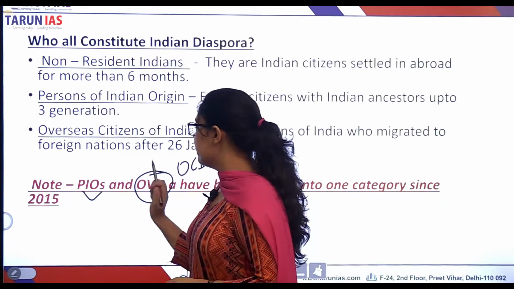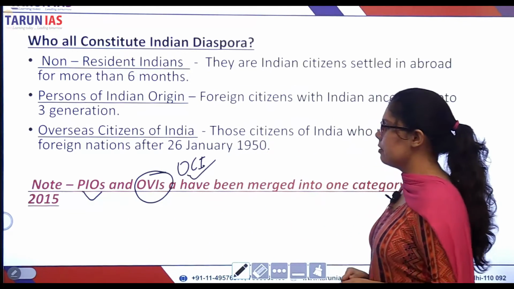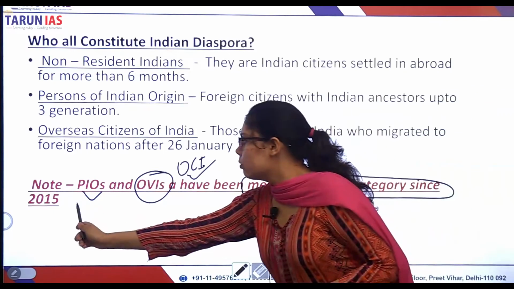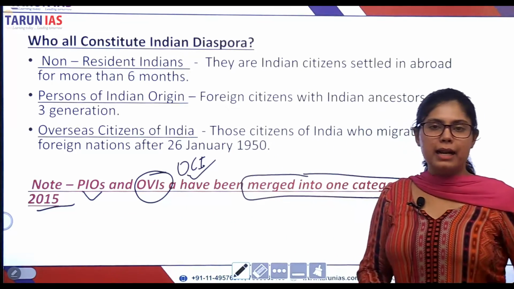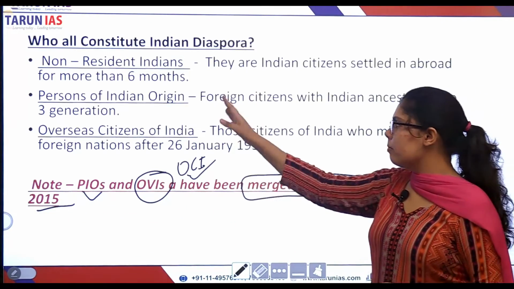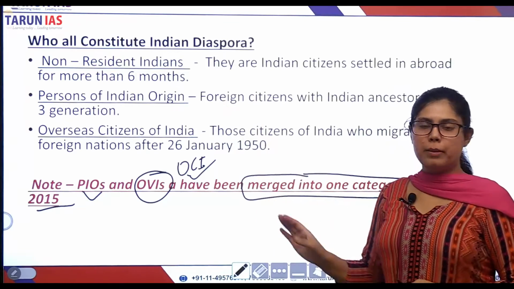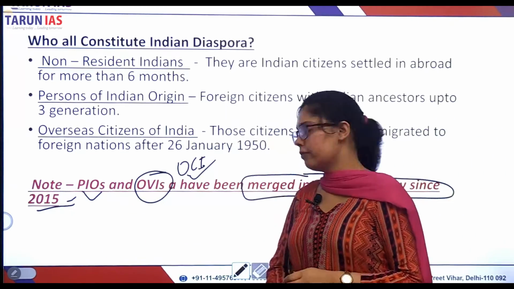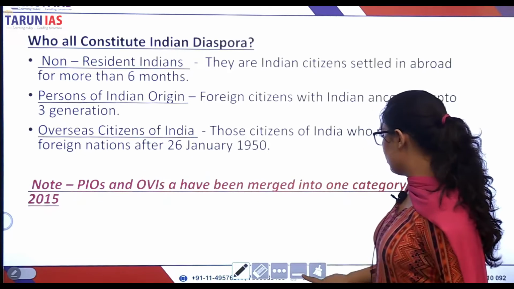The persons of Indian origin and overseas citizens of India have been merged into one category since 2015. There is no separate category for this now. For explanation purposes, I had defined them separately, but for official purposes, they have been merged into one category since 2015, right?